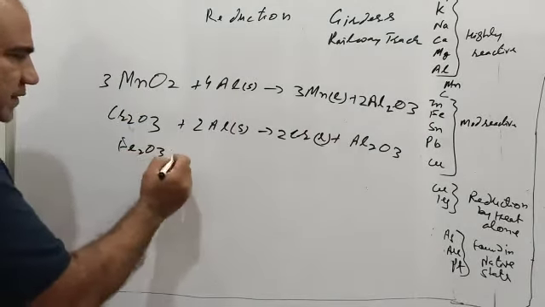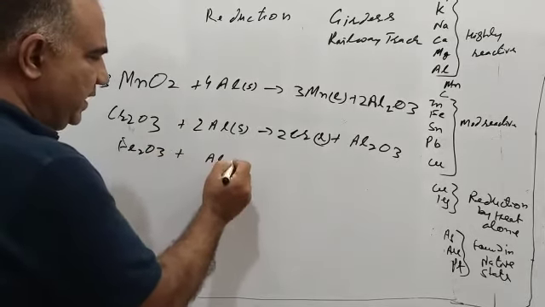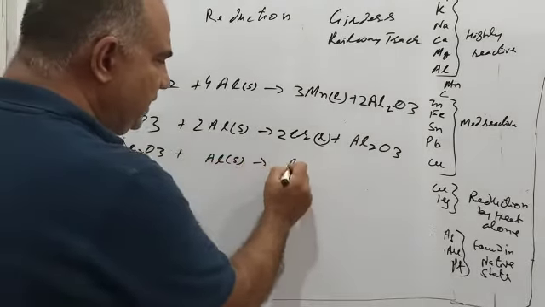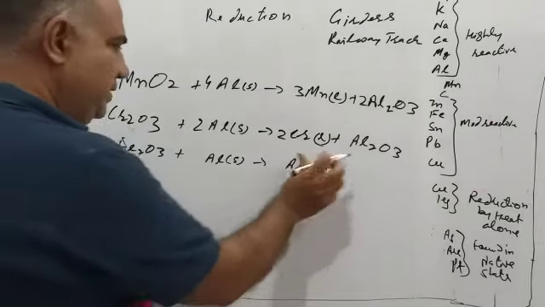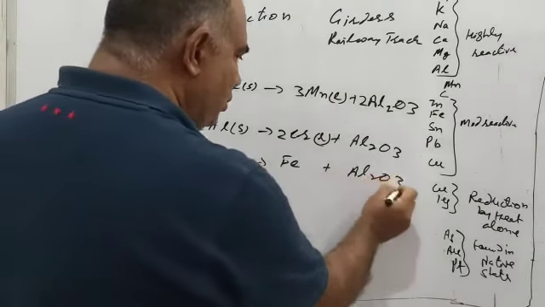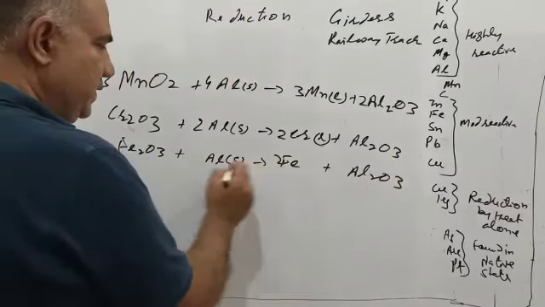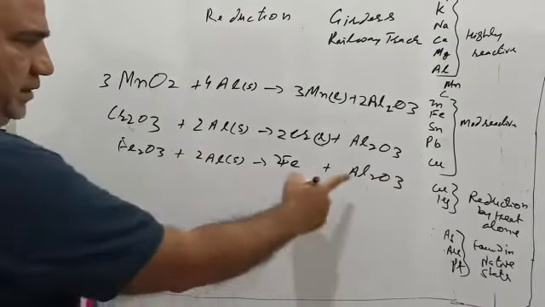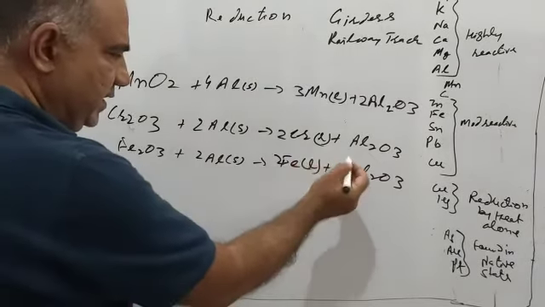This is iron 3 oxide, and we will use aluminum powder as a reducing agent. So the reaction will be Fe plus Al2O3. This was 3, so 2 there, 2 here, Fe2, Al2. This is balanced, and I will write here L.